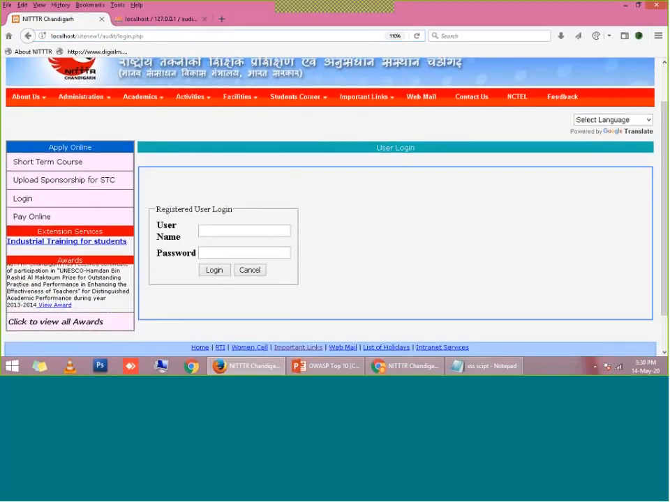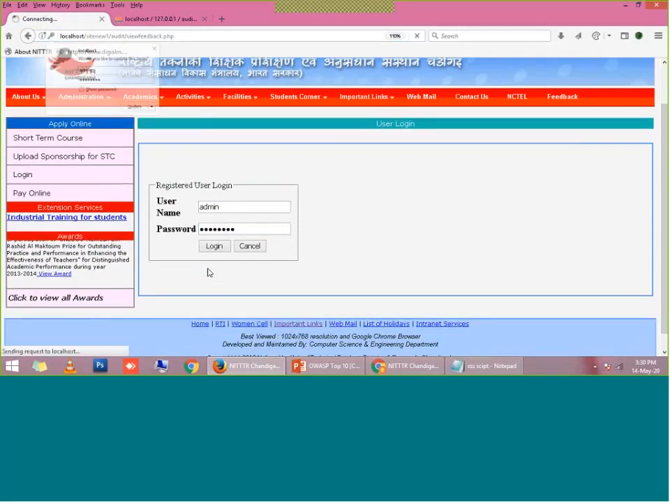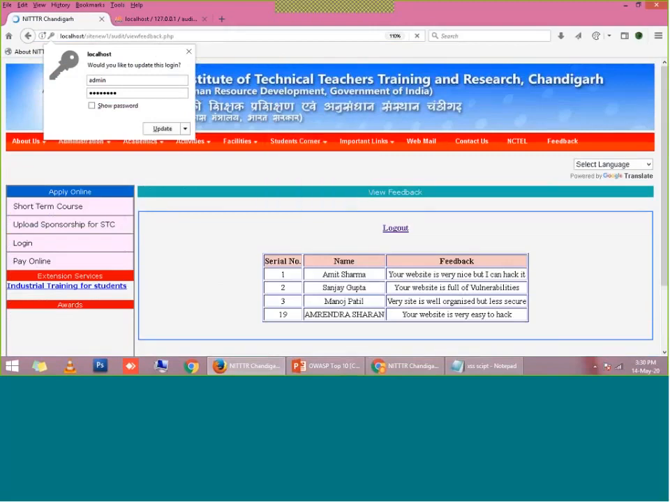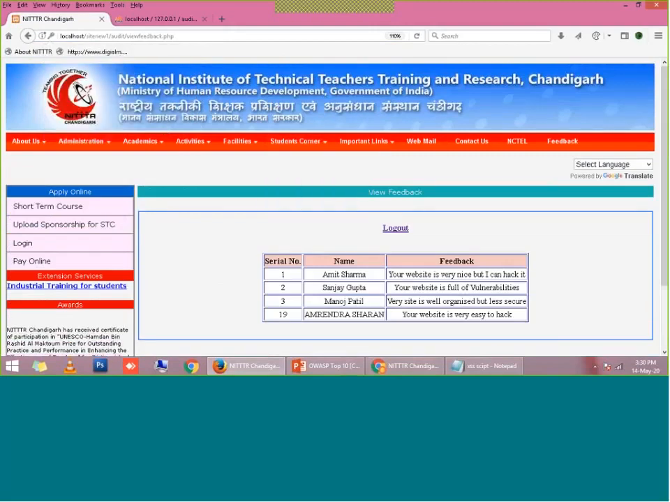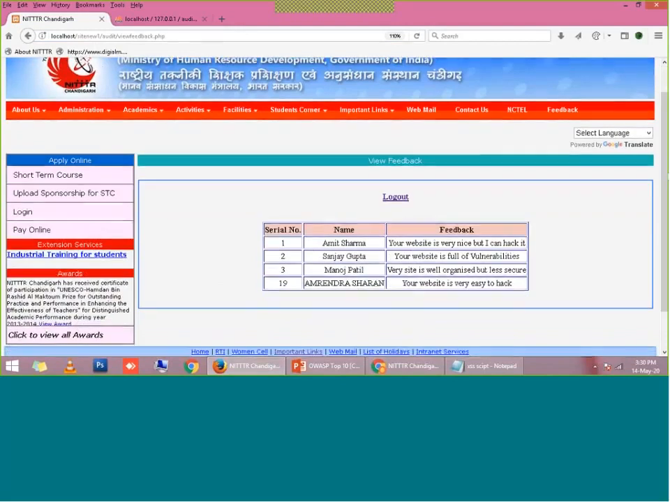Now I am going to show you, this is a login page. Suppose I am writing here admin, and the password is ABCD1234. If I log in, it will take me to this feedback page. Suppose I am a website administrator, and by logging in to that page, I am able to see the feedback provided by my clients or customers.